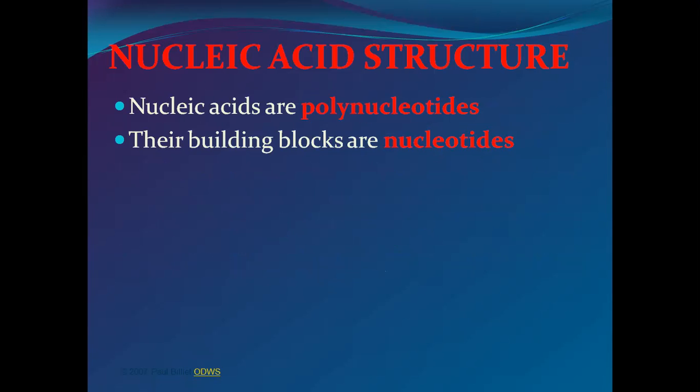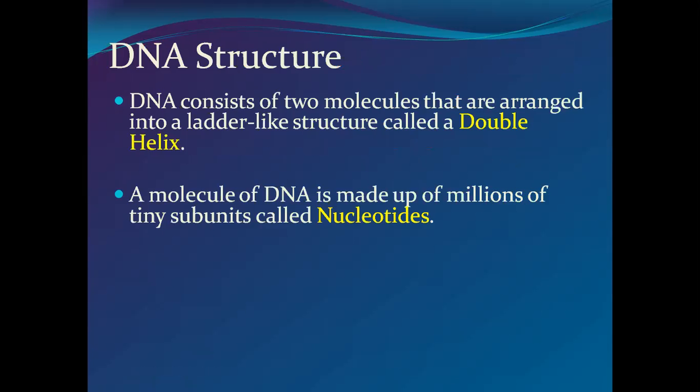Nucleic acid structure. The polynucleic acids are polynucleotide chains. ये दो polynucleotide chains रहते हैं which are twisted around each other, and one is anticlockwise and another is clockwise. Means they are twisted with each other. The building blocks are nucleotides. One is going in an ascending manner, another in a descending. So they are twisted to each other. DNA consists of two molecules that are arranged into a ladder-like structure called a double helix.